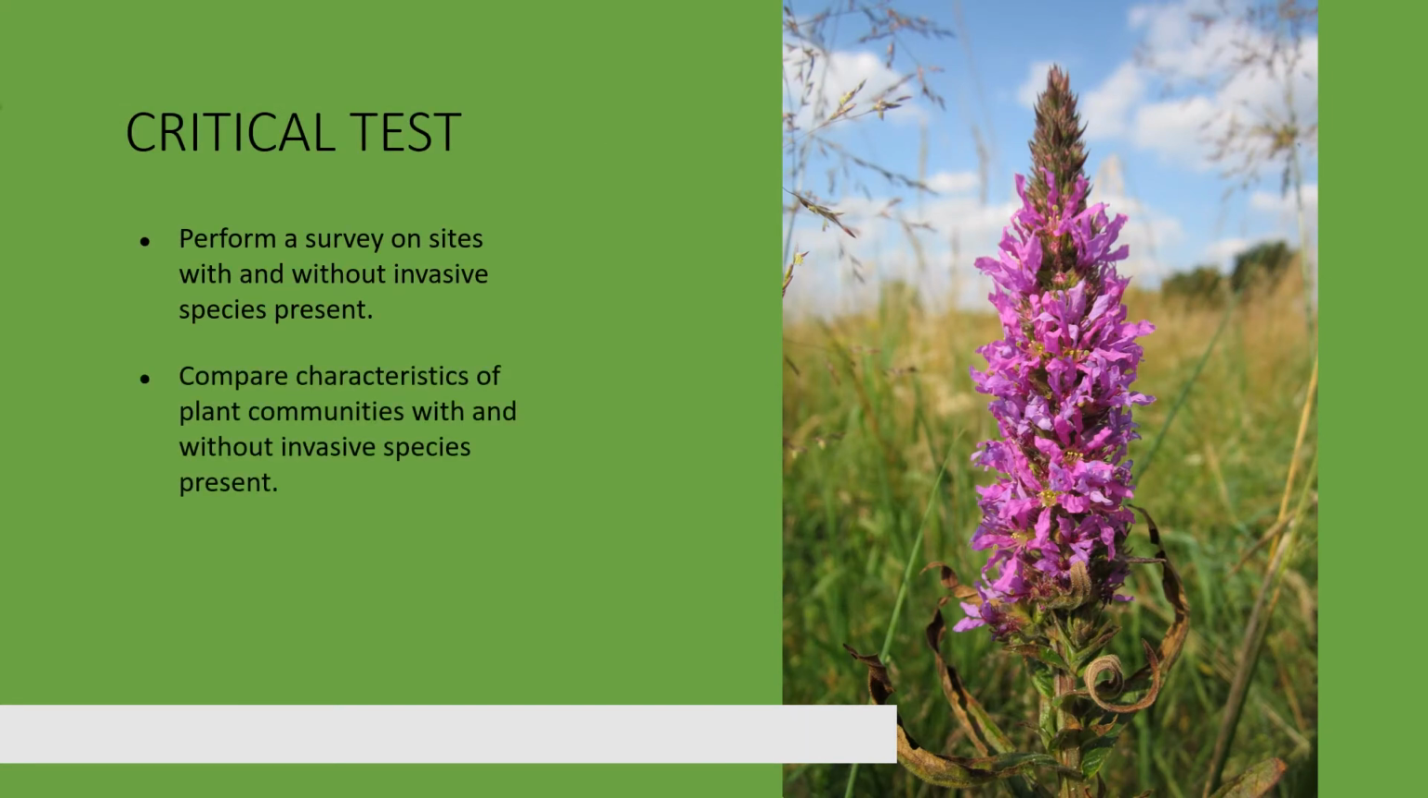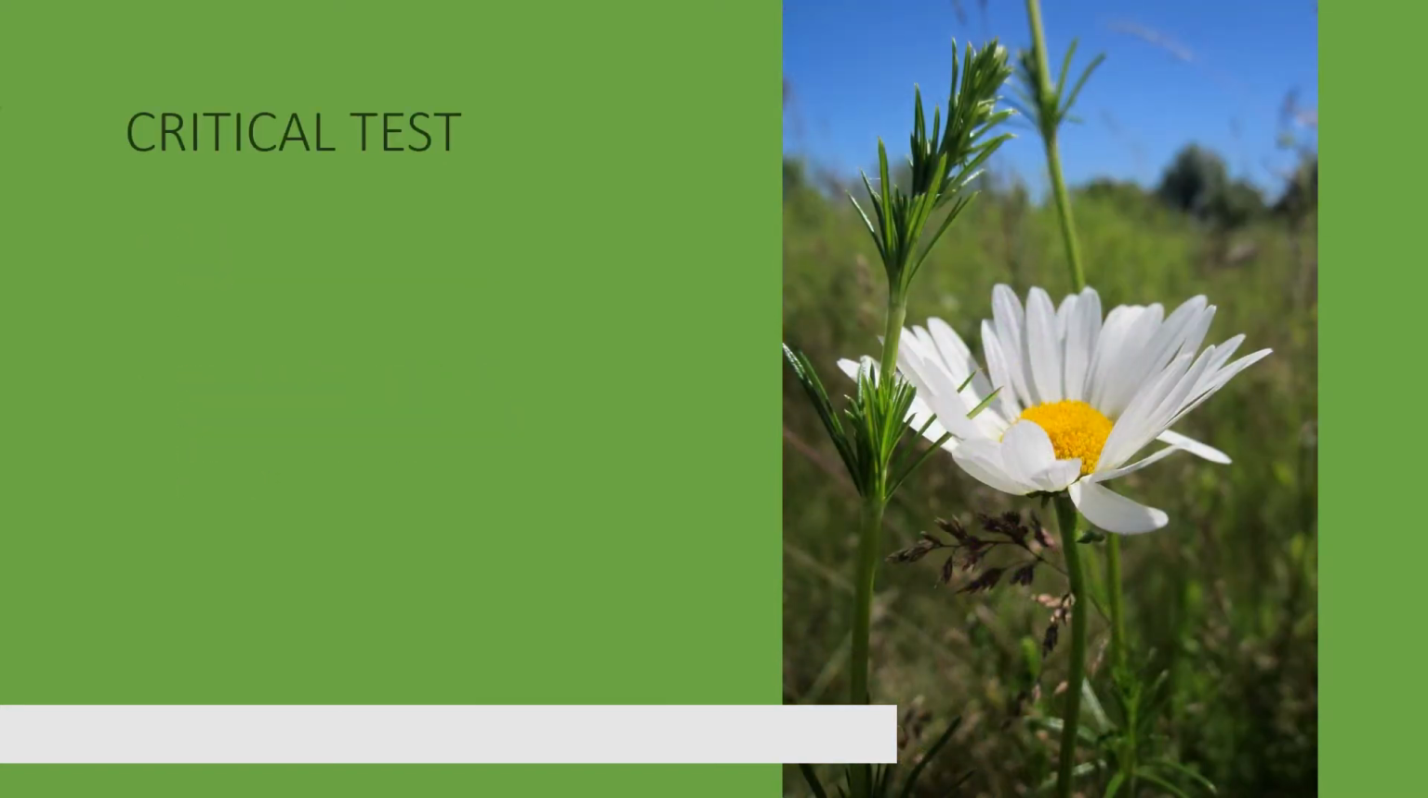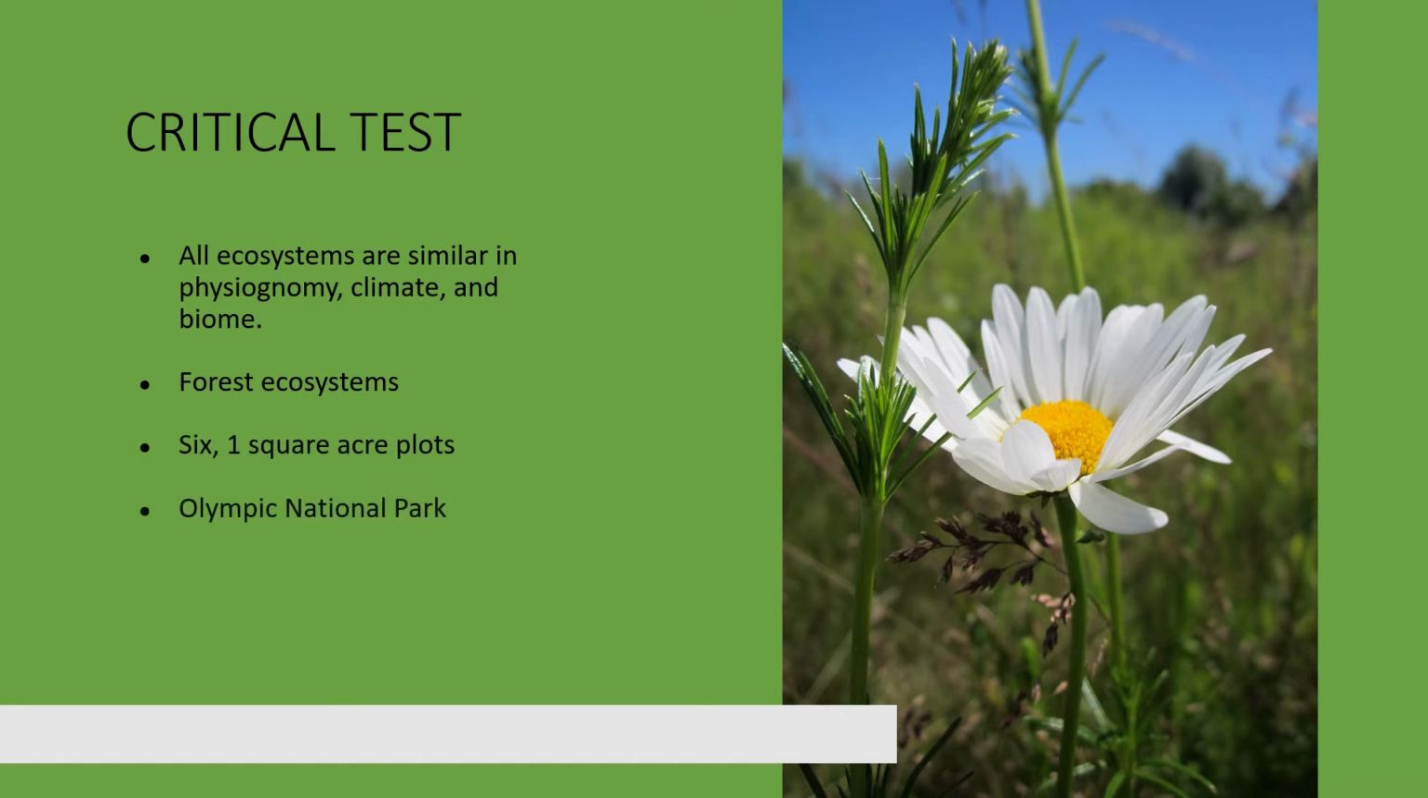Next, we must test our hypothesis. For our critical test, we will be performing a survey on ecosystems with and without invasive species present, and comparing the data between these ecosystems. All ecosystems selected to be surveyed will be similar in physiognomy, climate, and biome to more easily analyze the differences in plant community characteristics. Six 1-square-acre plots will be established within Olympic National Park, with 3 plots including invasive plant species